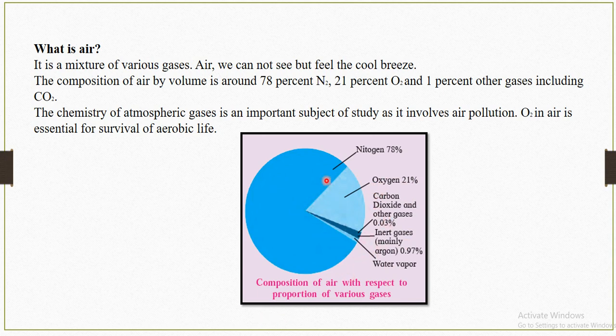The chemistry of atmospheric gases is an important subject of study, and it is involved in air pollution. Air is essential for the survival of aerobic life. So this is the composition of air with respect to the proportion of various gases: 78% nitrogen, 21% oxygen, and 1% other gases including carbon dioxide.